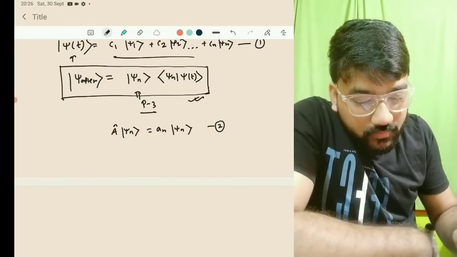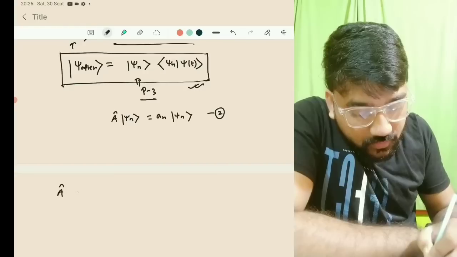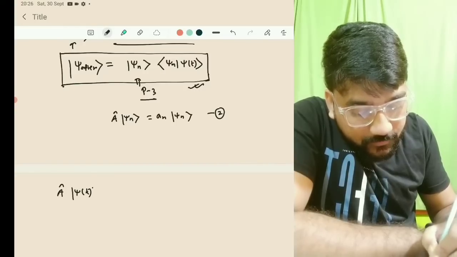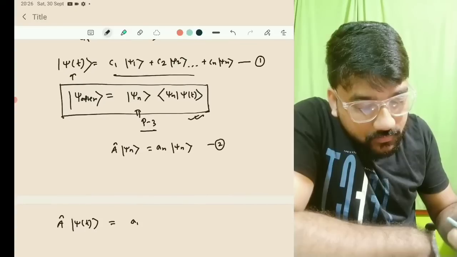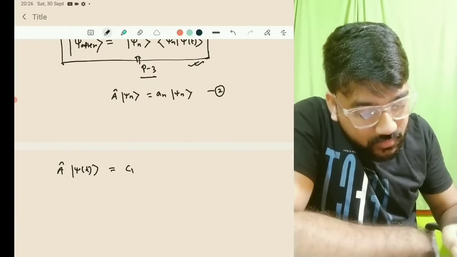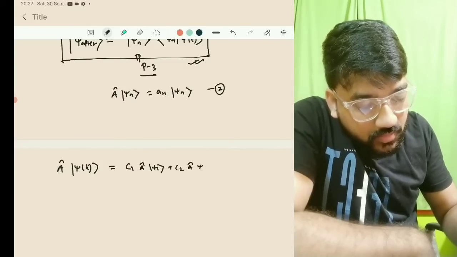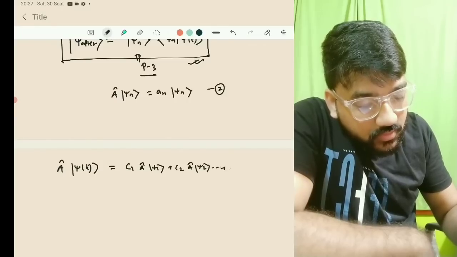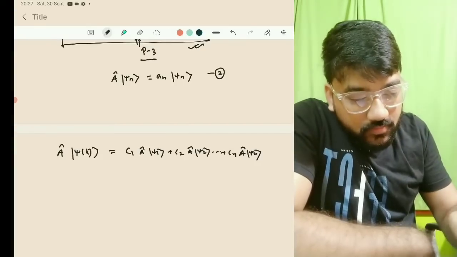So if you operate on psi of t, you will get c1 A cap psi 1 plus c2 A cap psi 2 plus and so on, plus cn A cap psi n. Let me write it in this way.